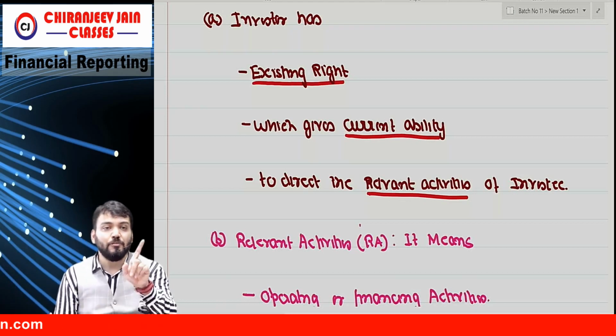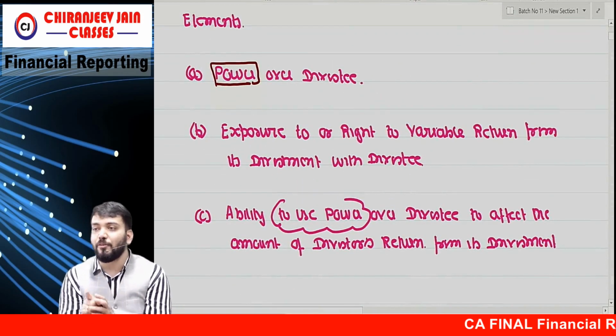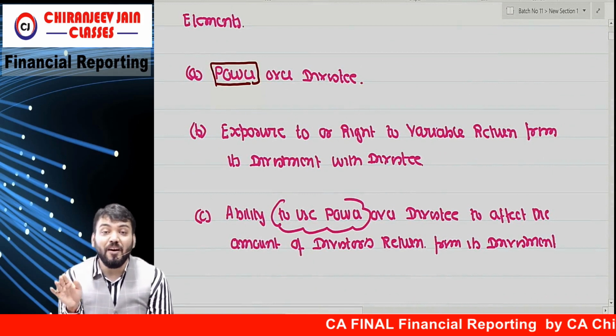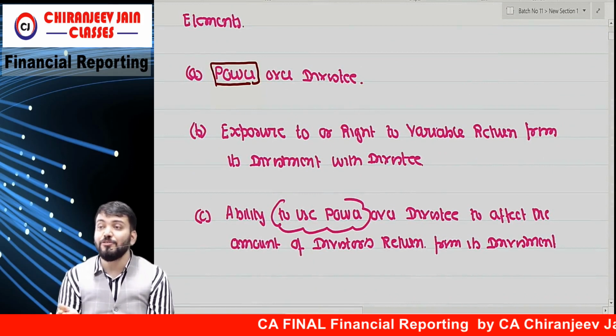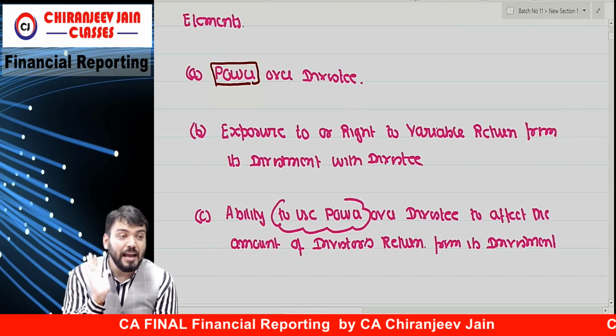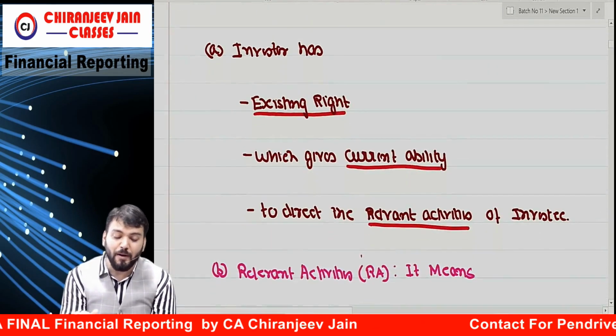Relevant activities. So what is the keyword? In exam, if you write this, then only you will get marks. First, the three elements. What are the three elements? Power over investee, exposure to or right to variable return, and ability to use power. What is the meaning of power over investee?